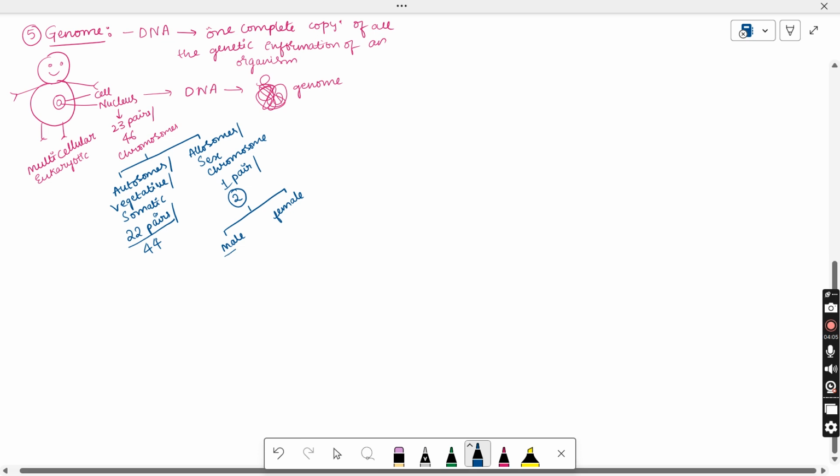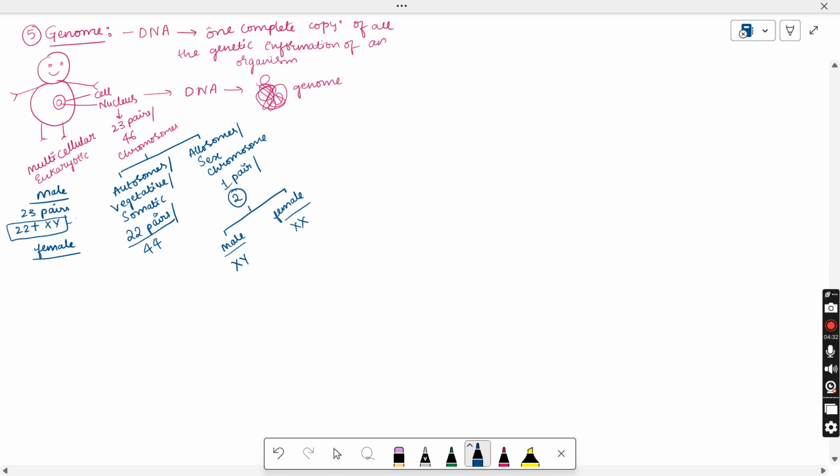The one pair in the male will be X and Y chromosome, whereas a female will contain the X and X chromosome. So if you take the female or if you take the male, what type of chromosomes are present? Each person will contain 23 pairs, means 22 pairs of autosomes and one pair of allosome. If it is a male, what is the allosome here? X and Y chromosomes are present in each cell. So if you consider each cell, a total of 23 pairs are present.